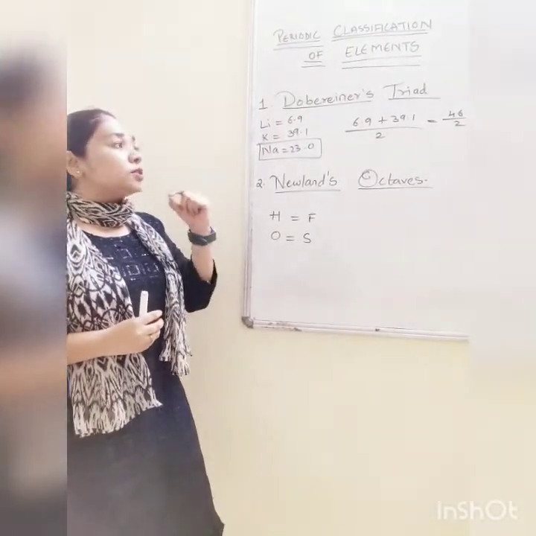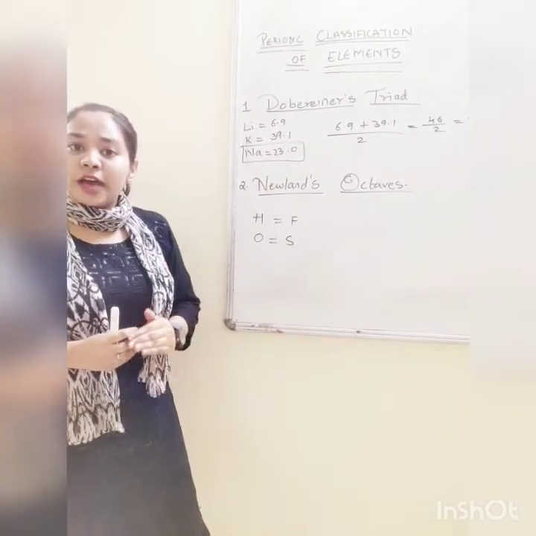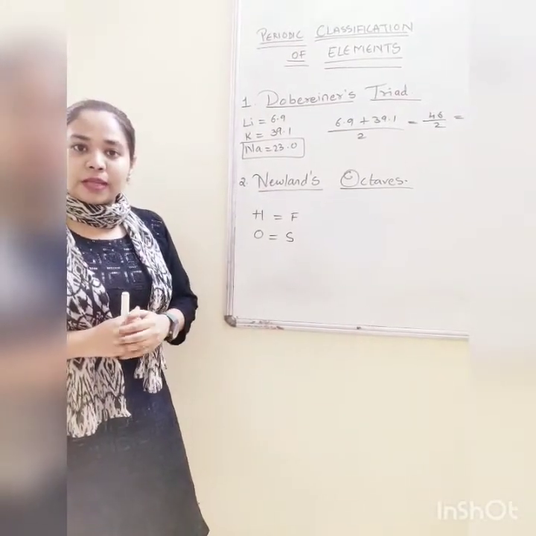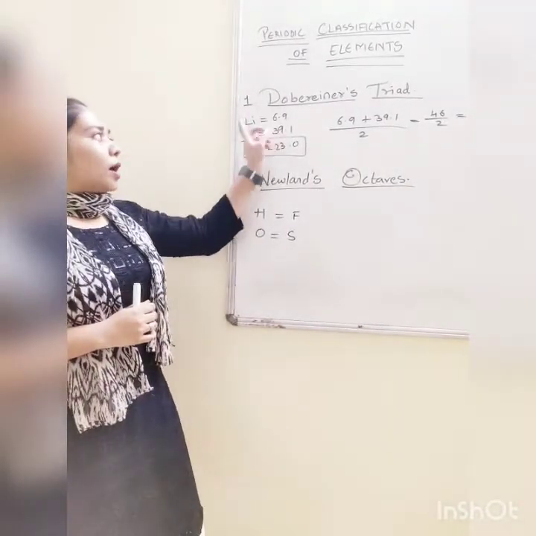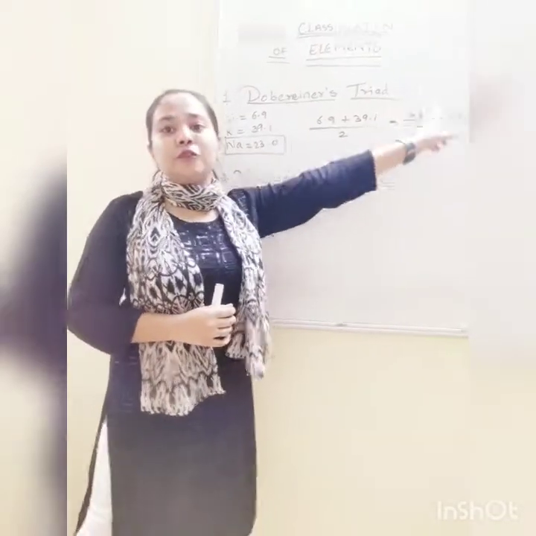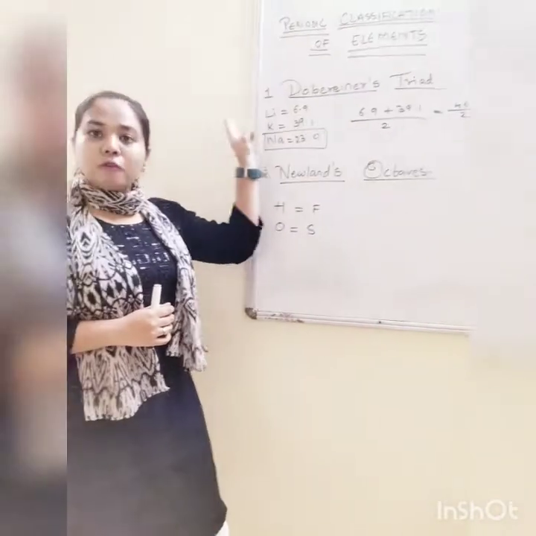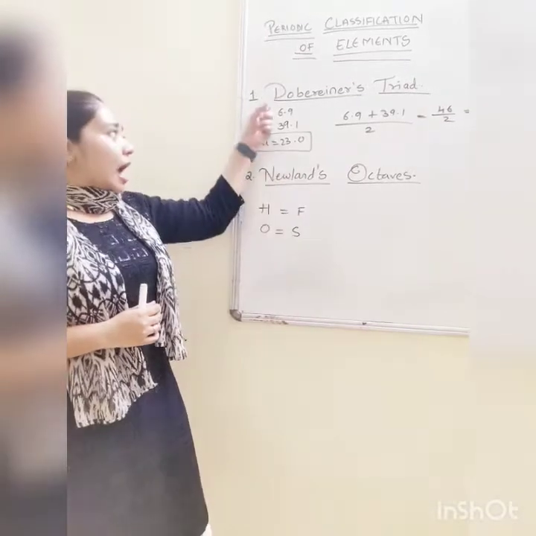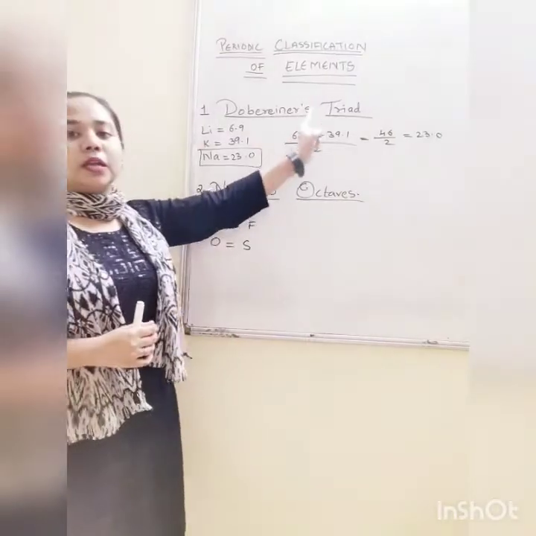Now there was one scientist known as Döbereiner. He was the first to classify the elements. On what basis did he try to classify the elements? He made groups of 3 elements. The mass of 2 elements divided by 2 will give you the mass of the third element. That is basically the average of 2 elements gives the mass of the third one. He made groups of 3, that's why his law is known as Döbereiner's triad.